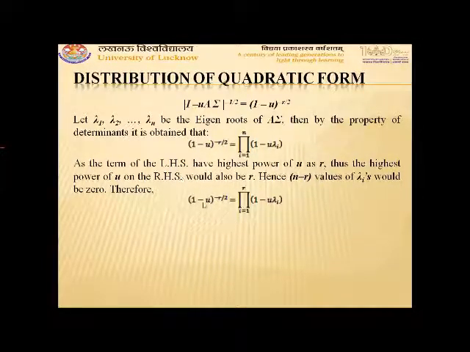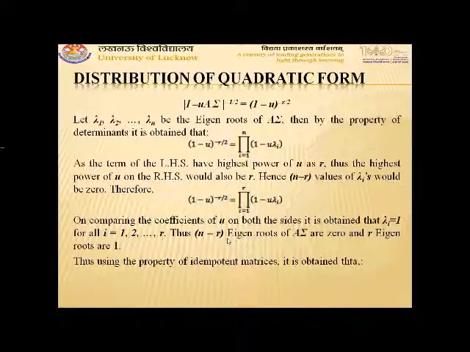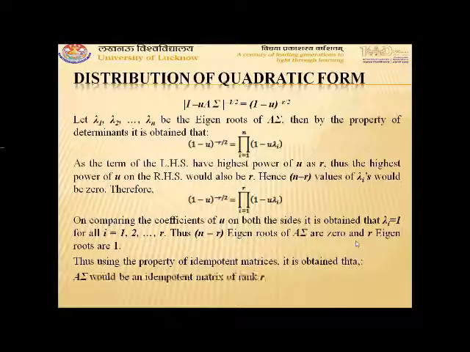And we can write (1 minus u) power minus r by 2 is equal to product i goes 1 to r of (1 minus u lambda i). Now on comparing the coefficient of u on both sides, we obtain that lambda i is equal to 1 for all i going from 1 to r. Thus n minus r eigenroots of A sigma are 0 and the remaining r eigenroots of A sigma are 1. So using the property of idempotent matrix, we can say that A sigma is an idempotent matrix of rank r.